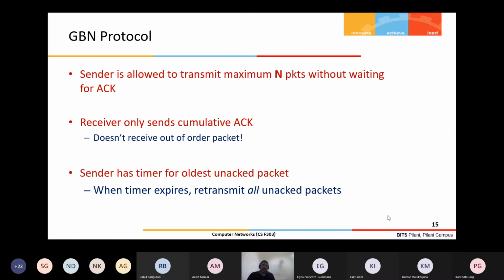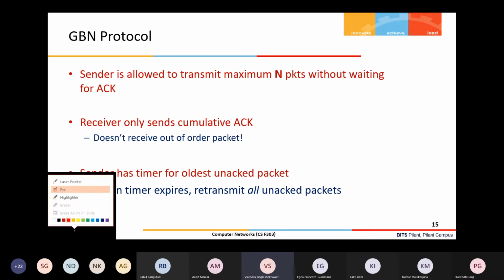First we come to go back N. I will come later to the name, why it is called go back N, because the name is actually derived from its working principle. First we look at what things we need to understand before going into the go back N protocol details.